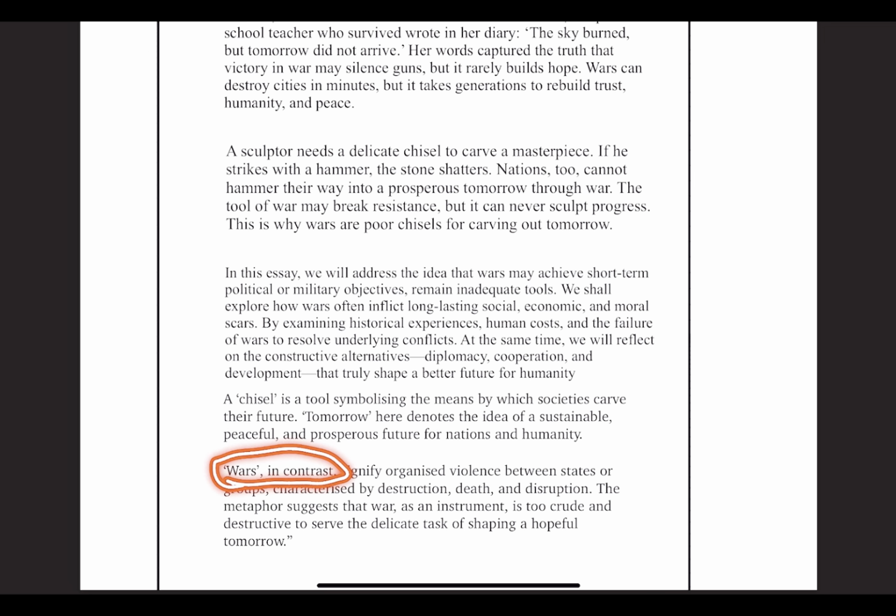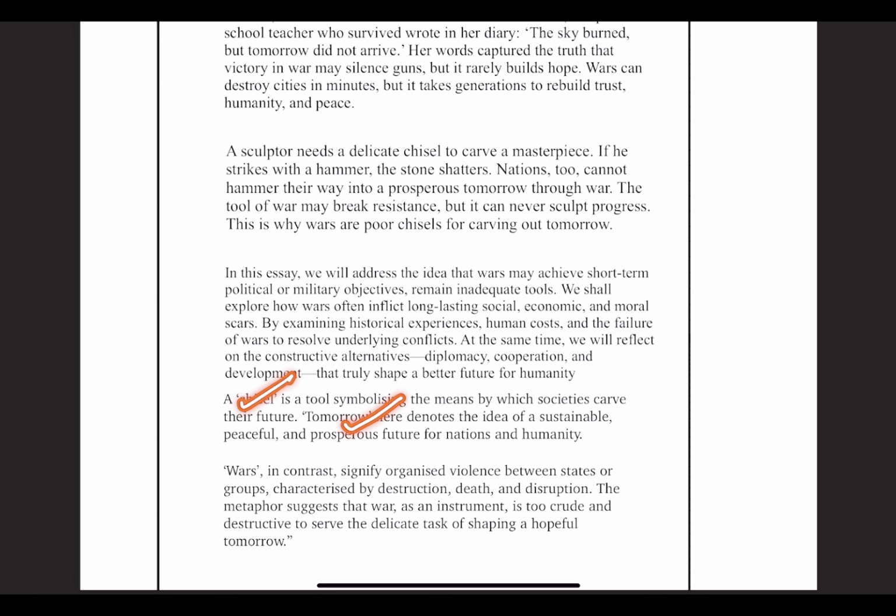Next, wars, in contrast, signify organized violence between states and groups, characterized by destruction, death and disruption. Okay, we have discussed chisels. What do chisels mean here?